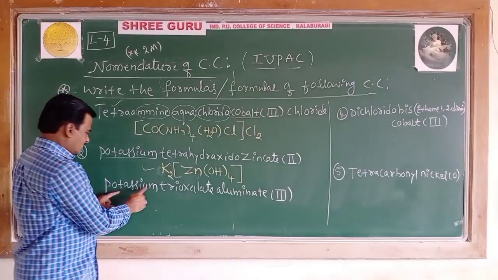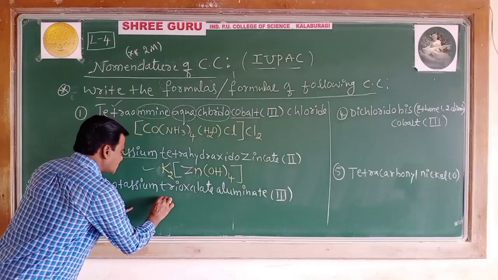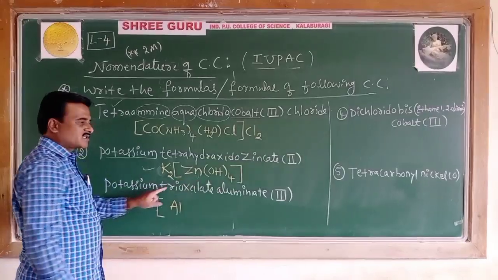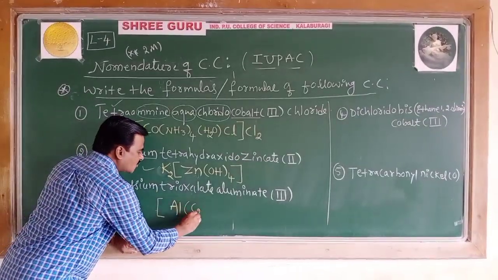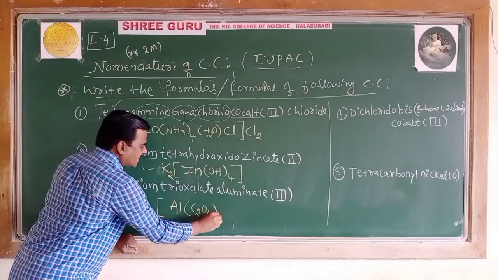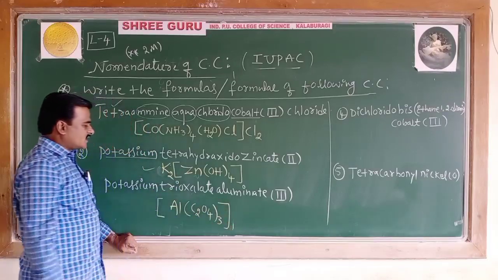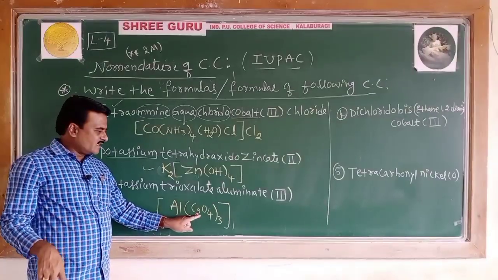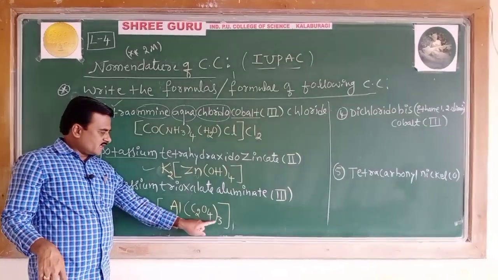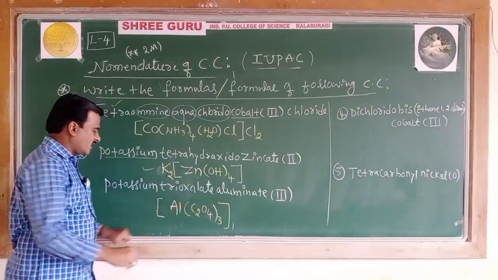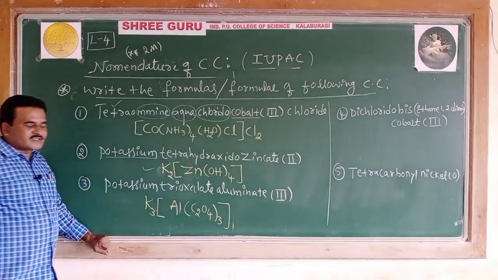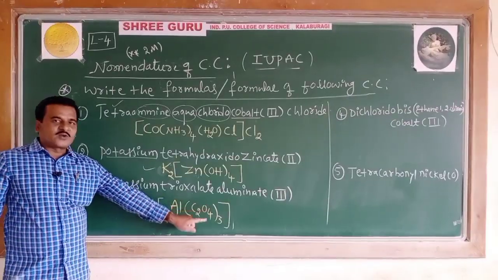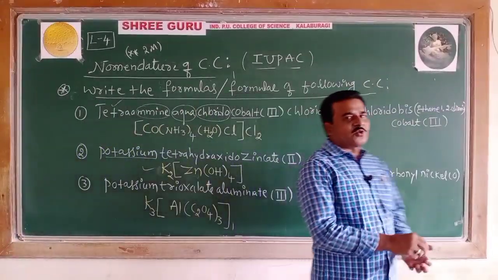Come on, third: potassium trioxalatoaluminate. Aluminate, Al is the central atom. Trioxalato: oxalate, you know, is C2O4, and tri means 3 times. C2O4 is a negative bidentate ligand, minus 2 each, so 3 times gives minus 6, plus 3 from Al, giving minus 3, which is balanced by K3. So the formula is K3[Al(C2O4)3].